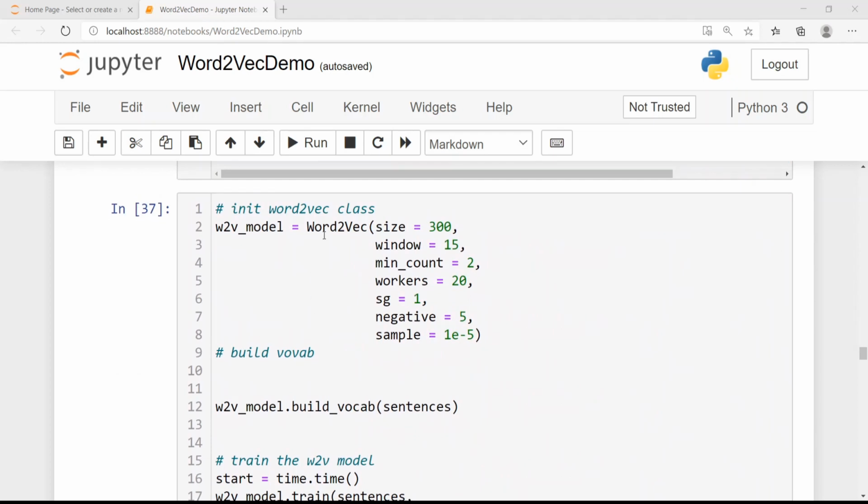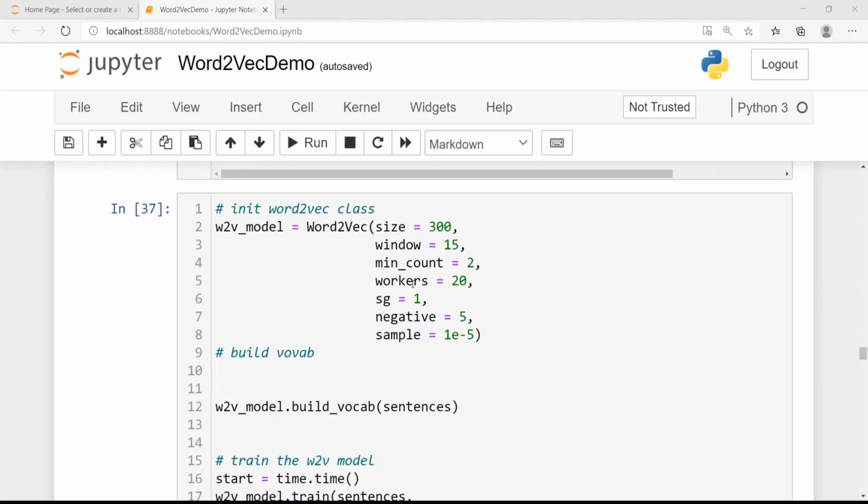What we do here is instantiate a word2vec model. We say that the word vector size should be around 300, so every word is represented by a 300 dimensional vector. The window, if you remember, is the neighborhood of words around a particular word, and I've given it as 15. For a word to be counted as very rare, I say ignore words which appear less than 2 times in our entire corpus.